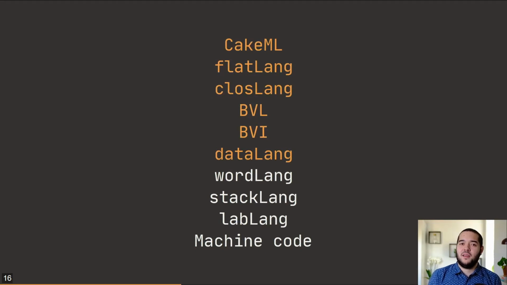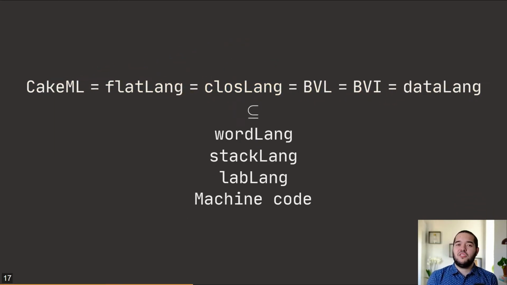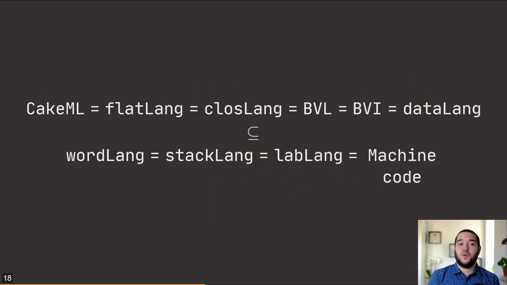When it comes to the representation of memory, it is worth noting that the first 6 languages in the stack have semantics that lack any form of out-of-memory behaviors. Or in other words, their memory models have unlimited space. So the relationship between the behaviors of these languages is an equality. It is only at the point where memory becomes more concrete that the subset relationship is introduced. It is also worth noting that all the languages at the bottom have equality as their relationship.